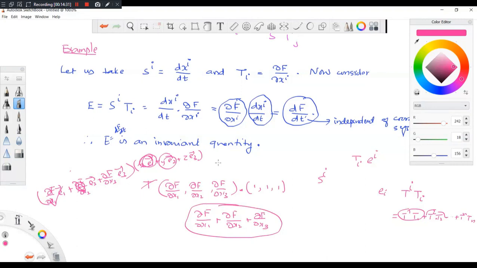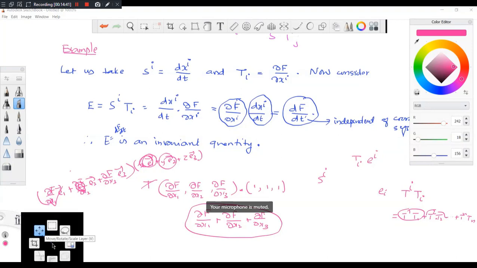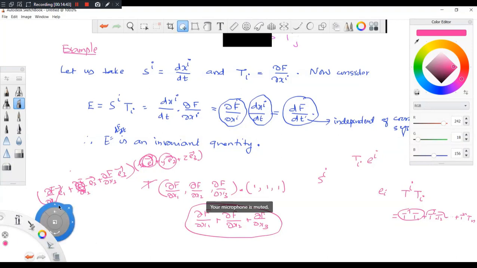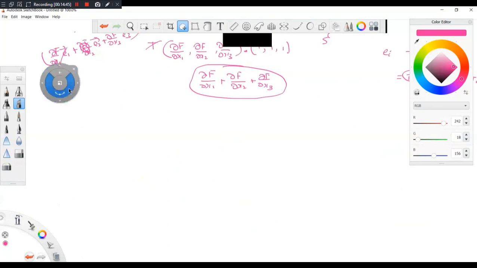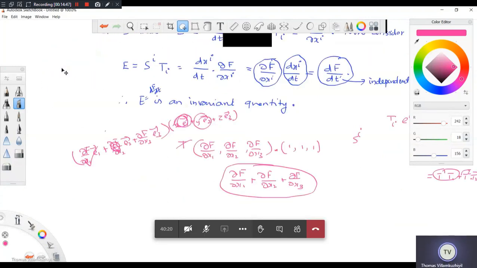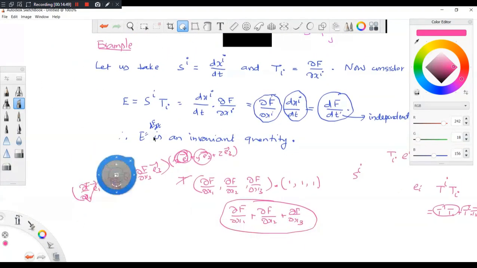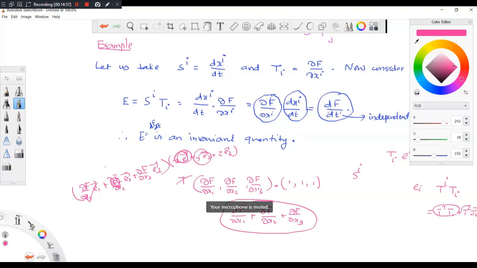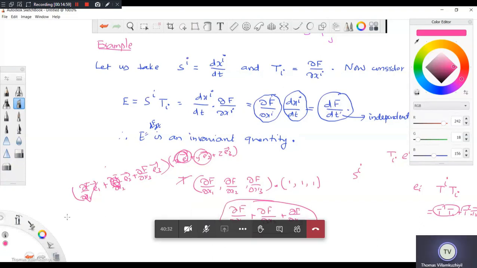Okay, sir. So it gives a scalar quantity which is an invariant quantity. All scalar quantities are not invariant. Remember that. The quantity which is independent of the coordinate system is invariant. Here, look, this has x^i, this also has x^i, but when you take the inner product there is no x^i. So that is why it is invariant. Okay, sir. So that's the idea.